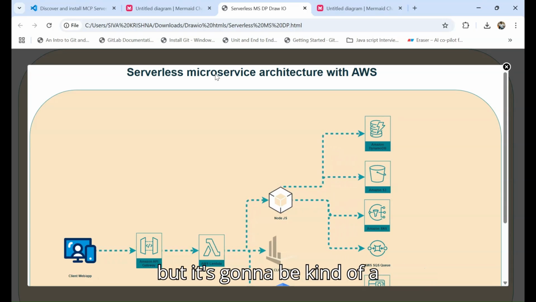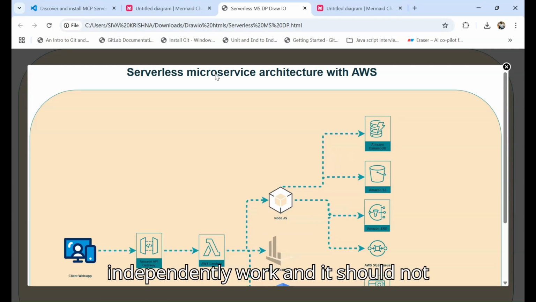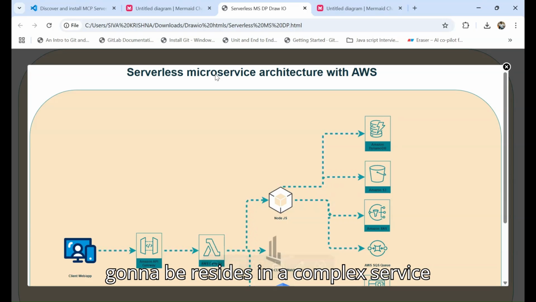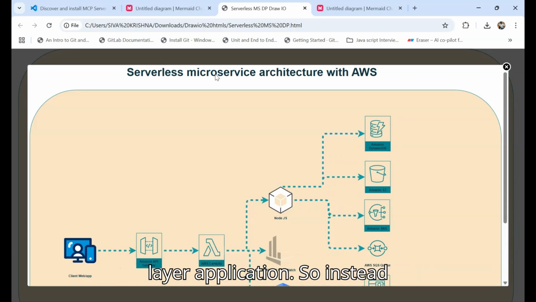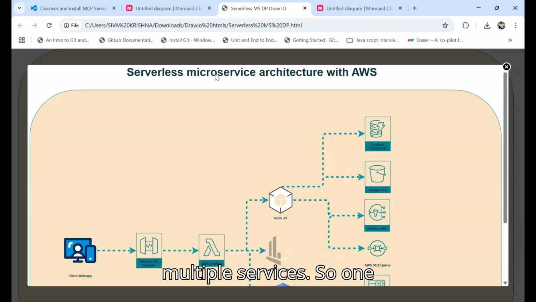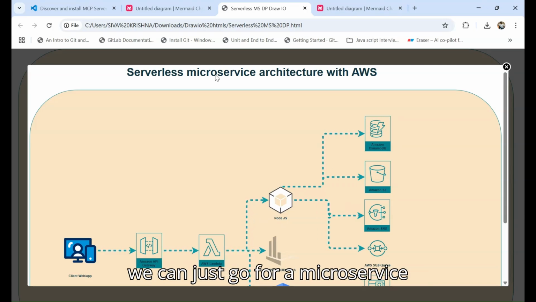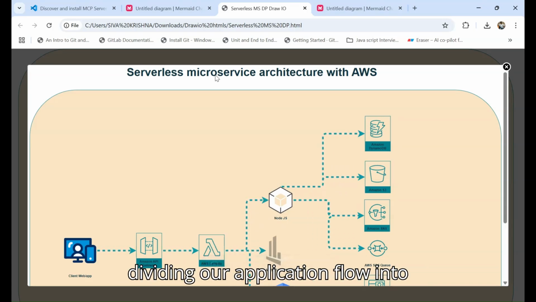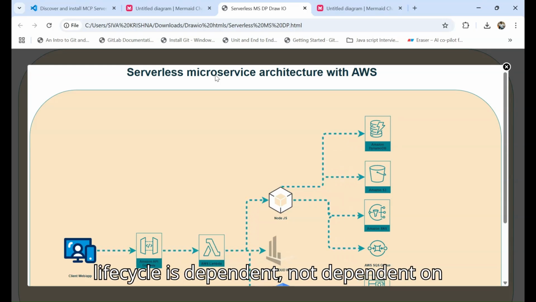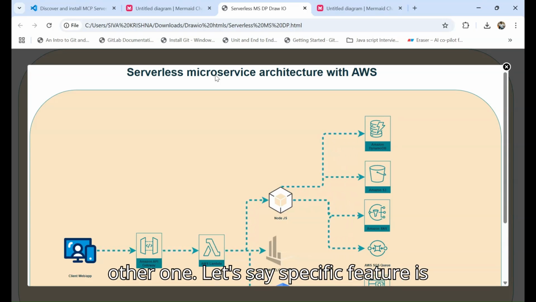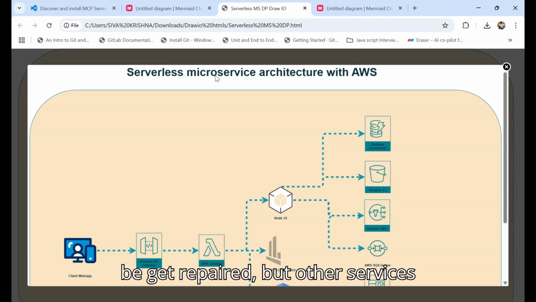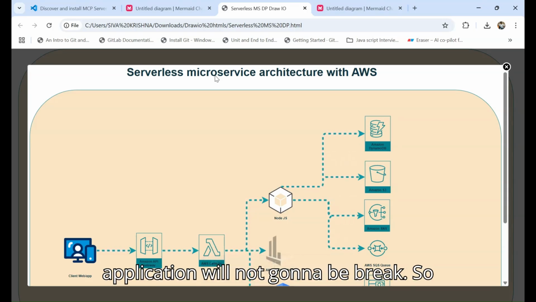A microservice is a kind of service which works independently, and it should not reside in a complex service layer application. Instead, one application can have multiple services. If one service is going to work independently throughout its life cycle, we can go for a microservice architecture. This means we are dividing our application flow into multiple services, so that its entire life cycle is not dependent on the other ones. Let's say a specific feature is not working, only that service is going to get repaired, but other services should not have an impact. Your application will not break.